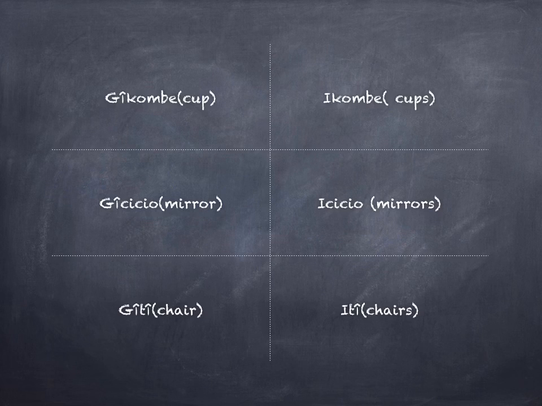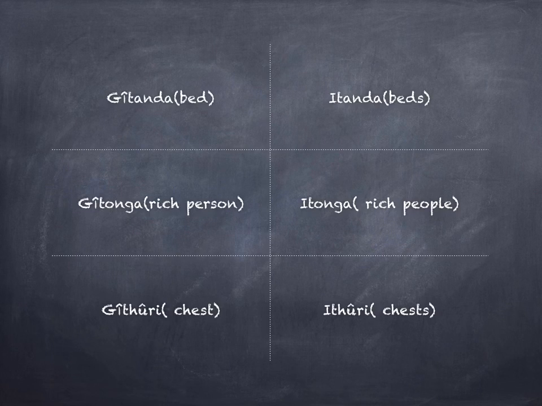Gîcîcio singular, icîcio plural. A single chair is known as gîte, while many of them are known as ite. Gîte singular, ite plural. Gîtada refers to one bed, while itada refers to many beds. Gîtada is singular, itada is plural.